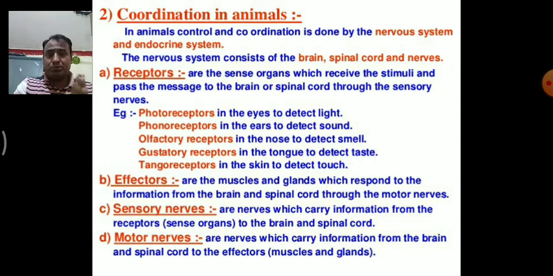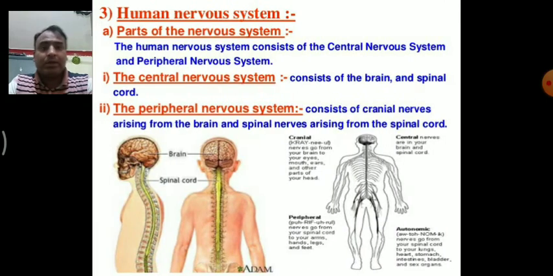Simply, the basic structural and functional unit of the nervous system is the neuron, and neurons are of different types. They basically fall into two main categories: sensory neurons and motor neurons. Sensory neurons sense the stimuli and transfer the messages from the receptor toward the brain. Motor neurons carry information from the brain to the different parts of the body for a particular response.